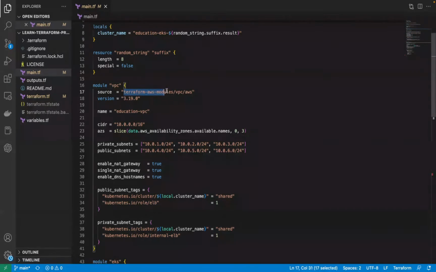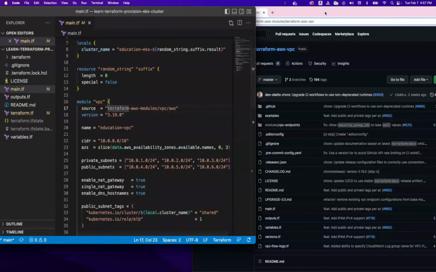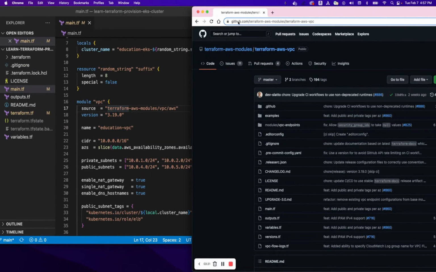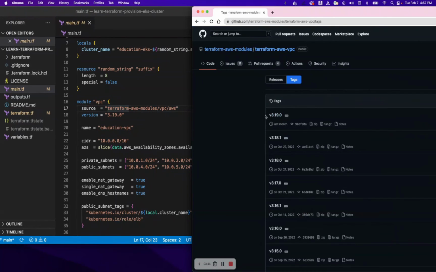The source is the Terraform AWS VPC module, and this is the version. Basically it's coming from this GitHub Terraform repo. So the code is from here, and the version is 3.19.0. This is the tag number. If we go to the tags, the latest tag is version 3.19.0.